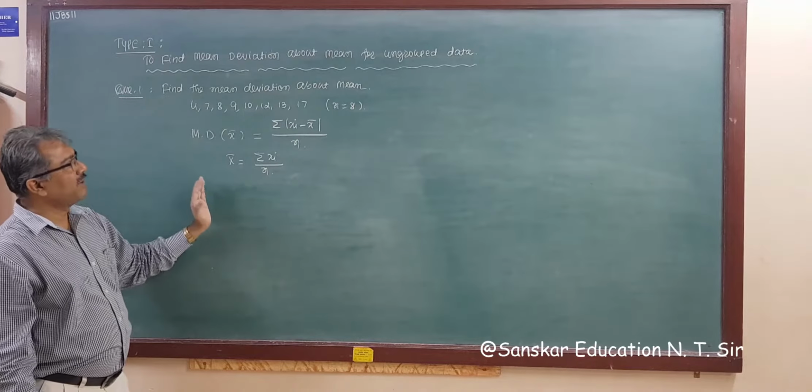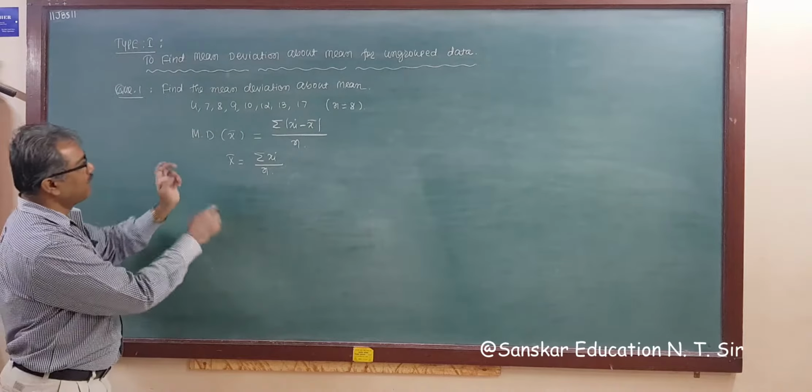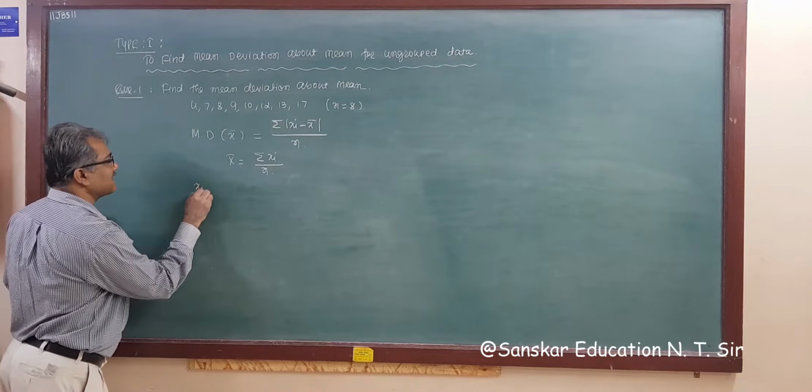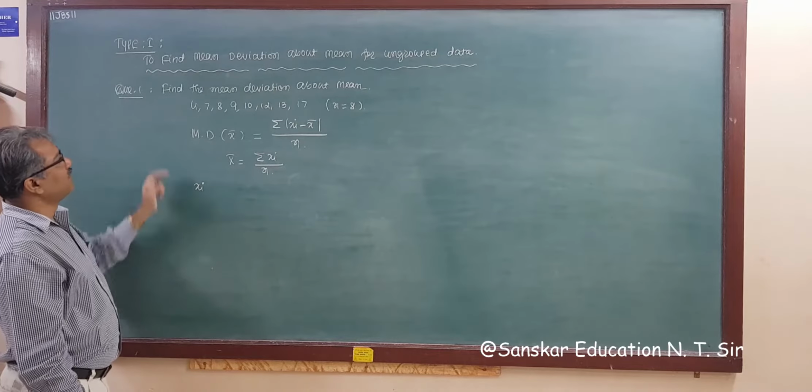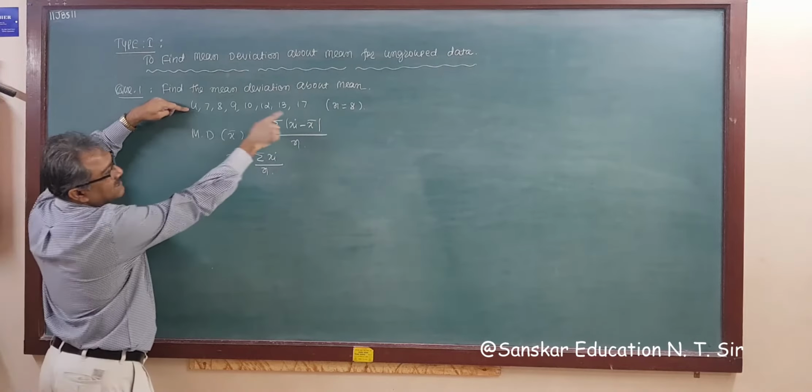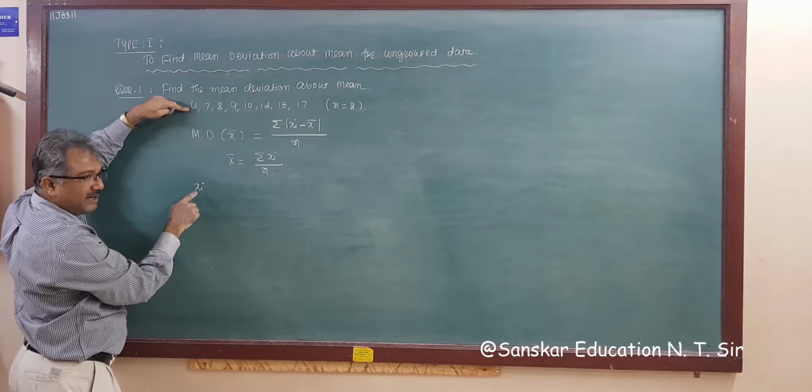So make sure you know the formula first. Now we write the required xi here.